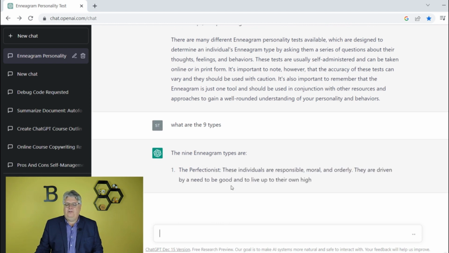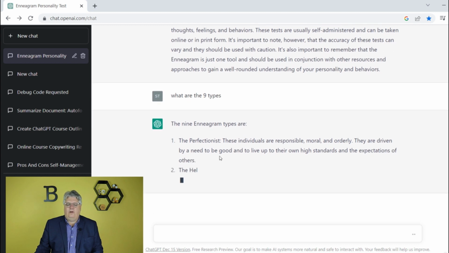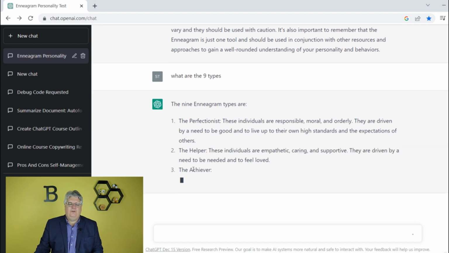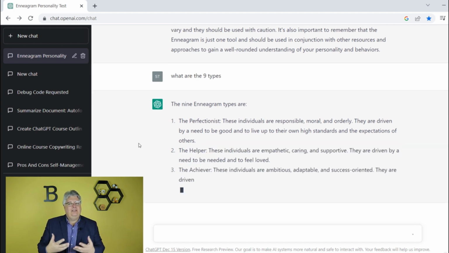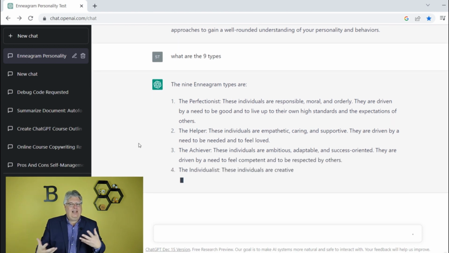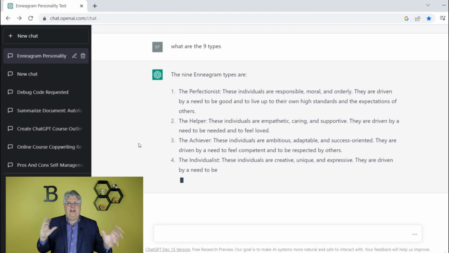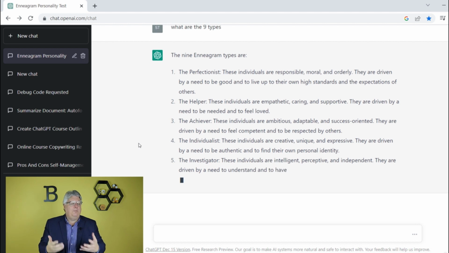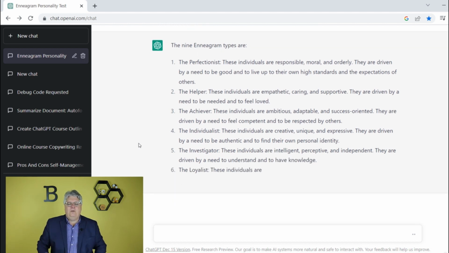Might give me a little bit of a detail or a little bullet point list, for example, right? So you got the perfectionist, you got the helper, the achiever. As you read through this, you can see these are the different 9 types of Enneagrams. Now think about your crazy boss asked you for stuff. You could be Google searching, you could be trying to piece this all together. Right now, this is all coming out. This is stuff that you can use and adapt into a written report if you want for your boss, or pop them a quick email.